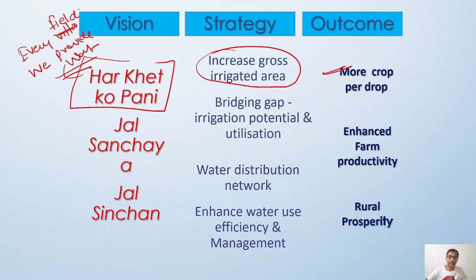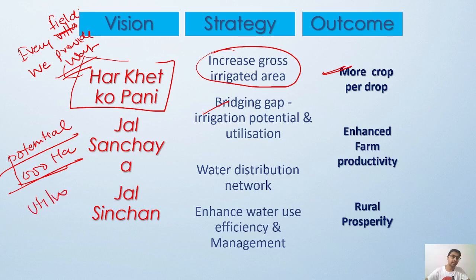Okay, then Jal Sanchay, right, bridging the gap between irrigation potential and utilization. That means if we have an irrigation potential of 1000 hectares, for example, and we are only utilizing 500 hectares, then this potential is getting wasted.